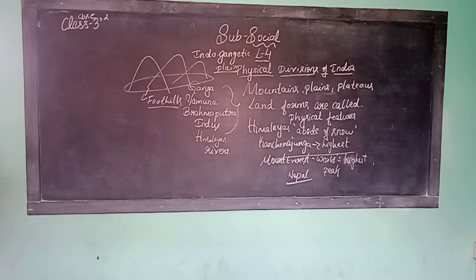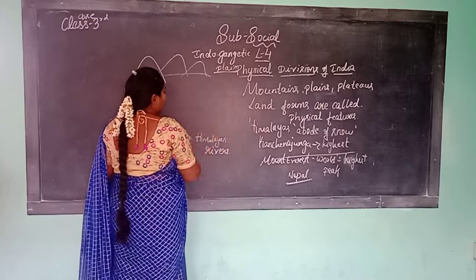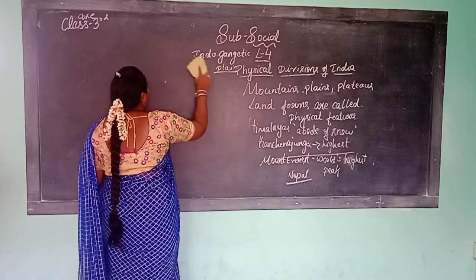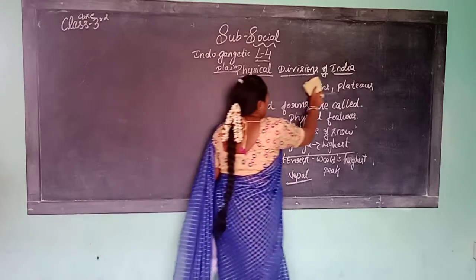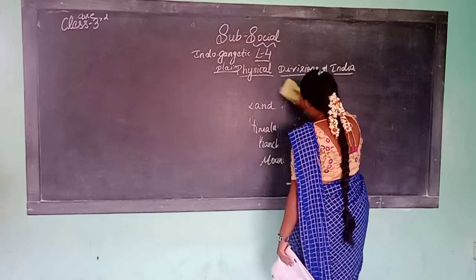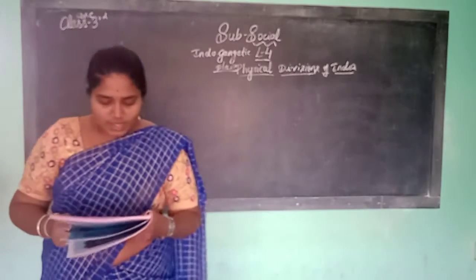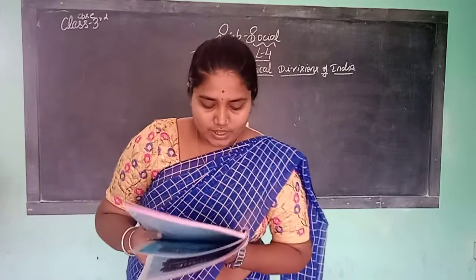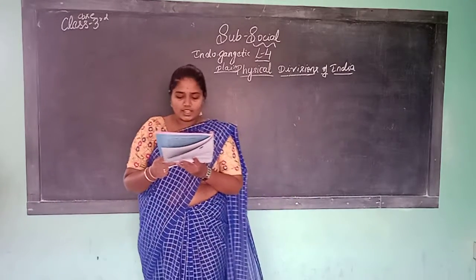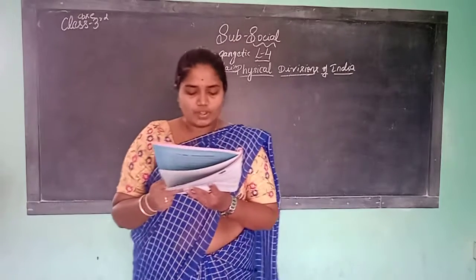Now the Thar or Indian desert. The Thar or Indian desert lies in the northwestern part of India and covers most part of Rajasthan.